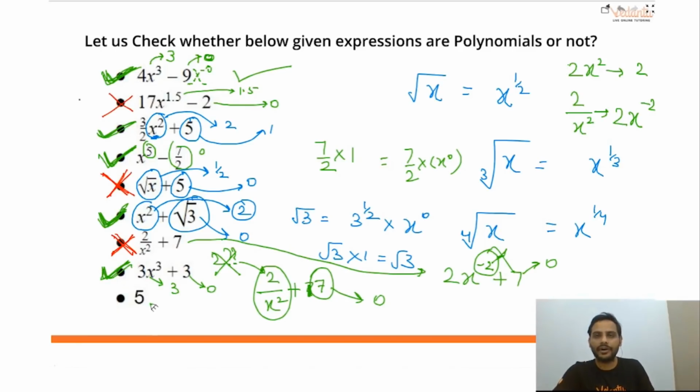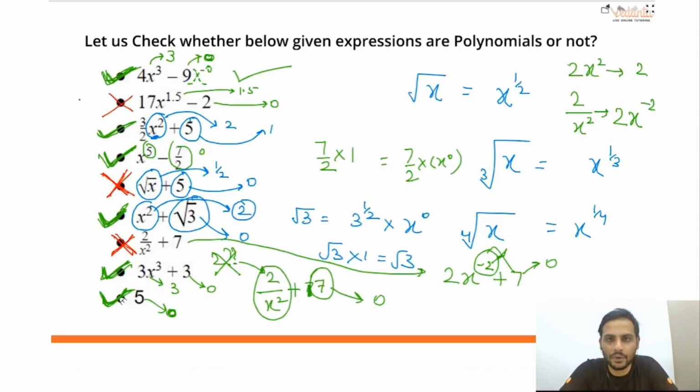5. What is the power of the variable in 5? Very good. See, we have done it till now. Power of the variable: 5 into x raised to the power 0 I can write. So the power of the variable here is 0. 0 is a whole number. Yes. So it will also be a polynomial. I hope this all is clear to you. Correct? All of you have understood this part.